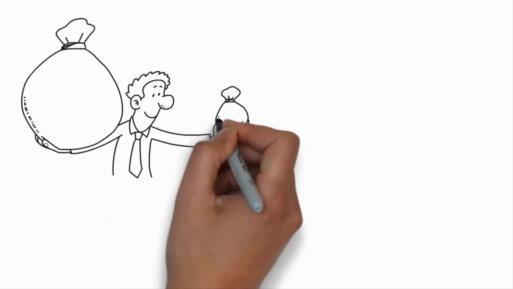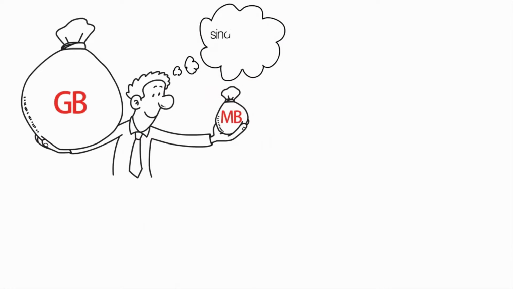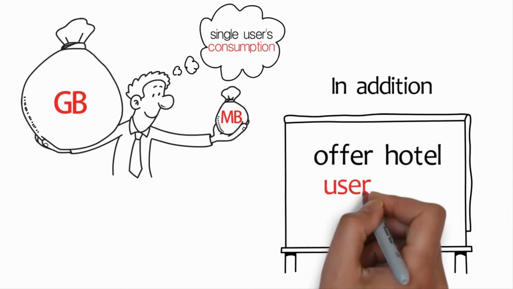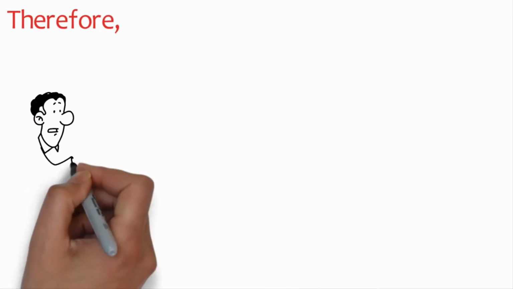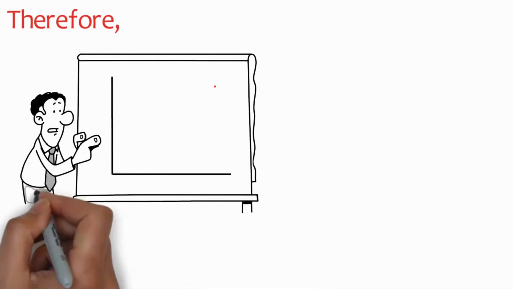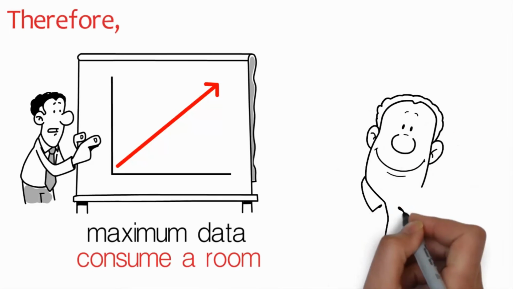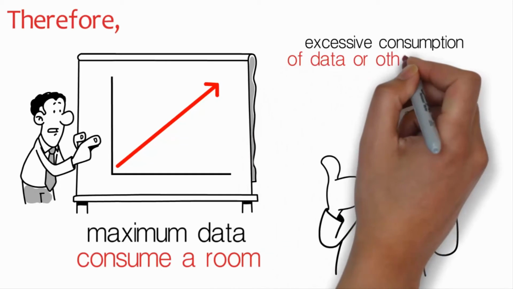Considering all this consumption of megabytes or gigabytes, you will get the idea of the internet data consumption of a single user. In addition, we must consider that if this is a service that a hotel offers its users, the client will not analyze the bandwidth that is consumed. Therefore, it is highly recommended, if not essential, to have a hotspot with which to manage both the maximum data that a room can consume, and pages or applications that could not be accessed due to excessive consumption of data or other reasons.